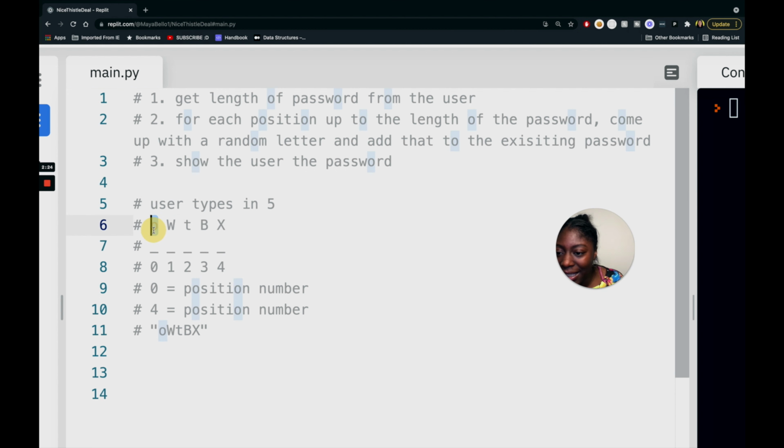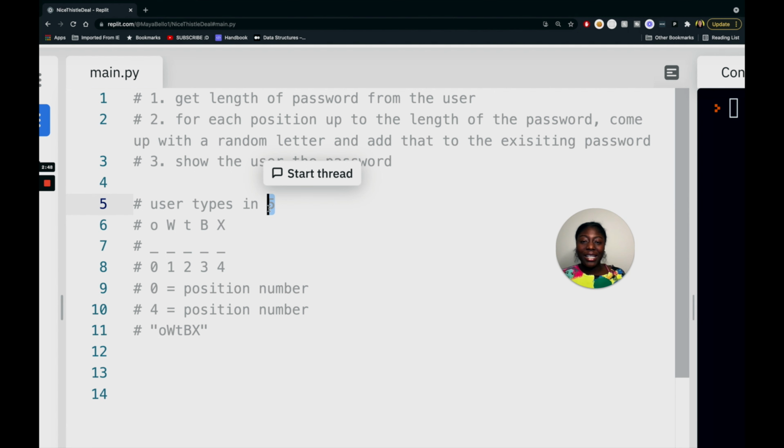In this case, let's say the random letter is O. Then we get to the next position, we want to come up with a random character, and let's say that random character is capital W. So far our password is OW. Then we're going to keep going up to whatever length the user wants, in this case 5, and we're saving our password as we go.